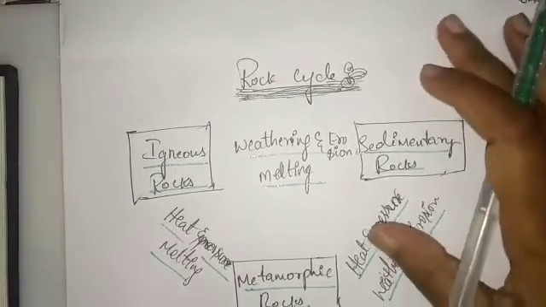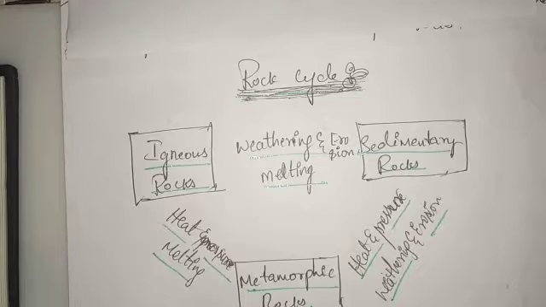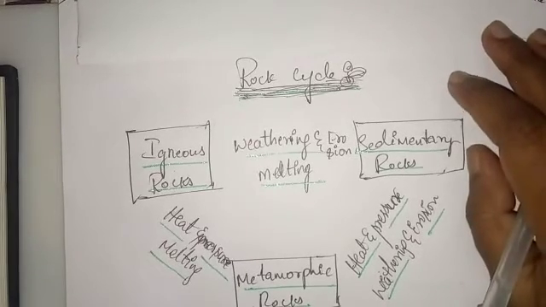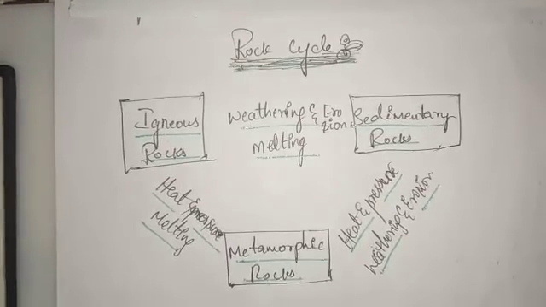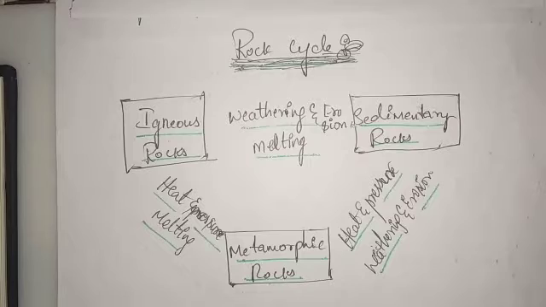So dear students, the next topic is the rock cycle. How the formation of the rocks takes place, that we'll see in this video. So you all know, due to volcanic eruptions, the molten magma which comes out of the volcano gets cooled down and settles. Once it gets cooled down and becomes solidified, it becomes igneous rock. When this molten material comes to the upper layer of the earth's surface and gets cooled down, it's an extrusive igneous